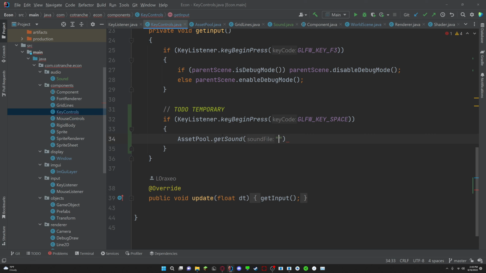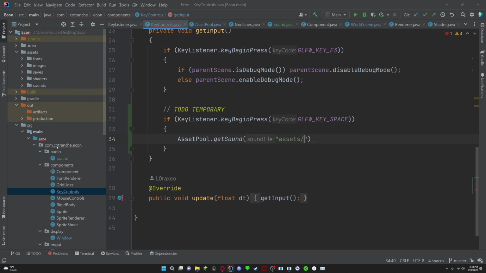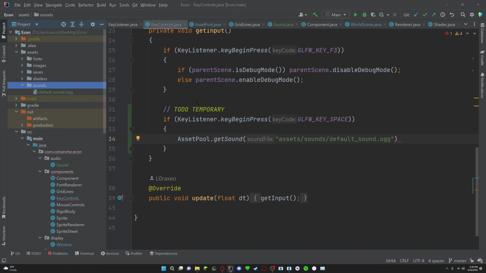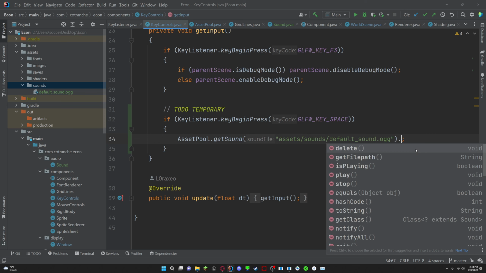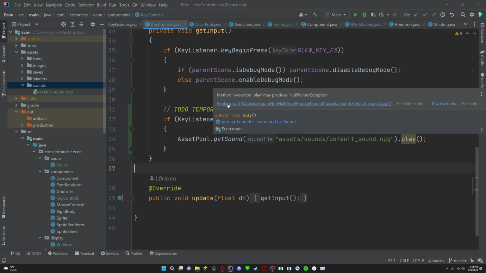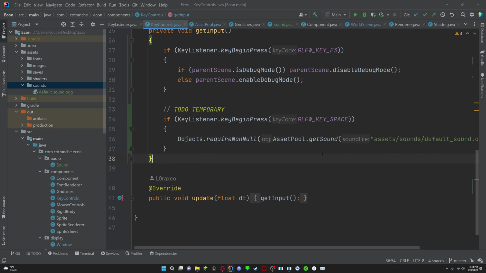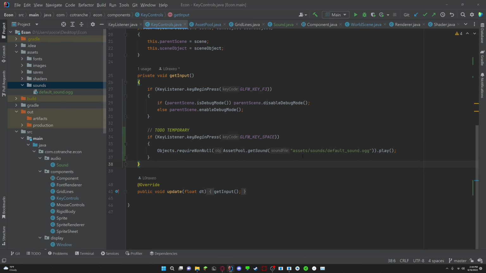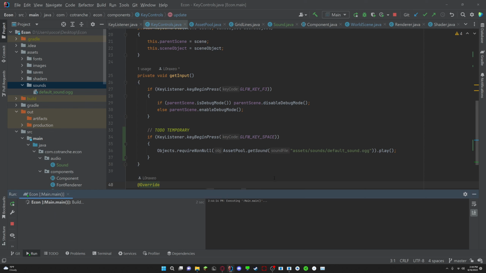Okay, so the path is just assets slash sound slash default sound.ogg. Is that it? Let's see. OGG, yes. Default sound.ogg. Alright, so now we can just do play, right? Let's see, what does this say? Replace with objects require non-null. Okay, yeah. So we'll do that. So that should play it when we press the spacebar. And hopefully that plays it.